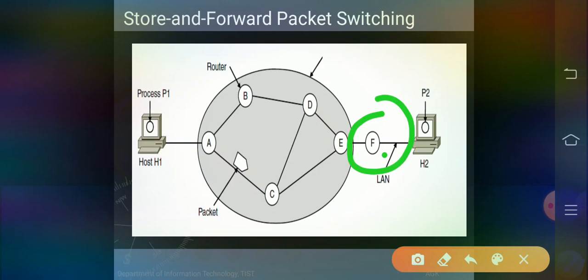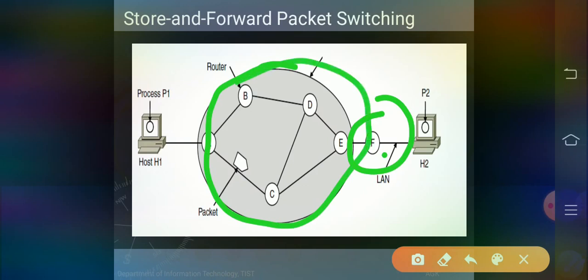This does not take part in the subnet routers. Here in the oval shape, these are all the subnet routers. These are all interconnected to transfer the data.